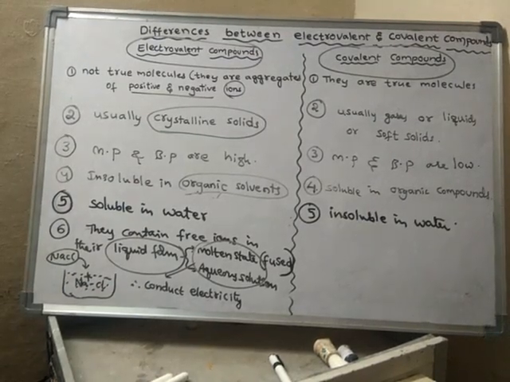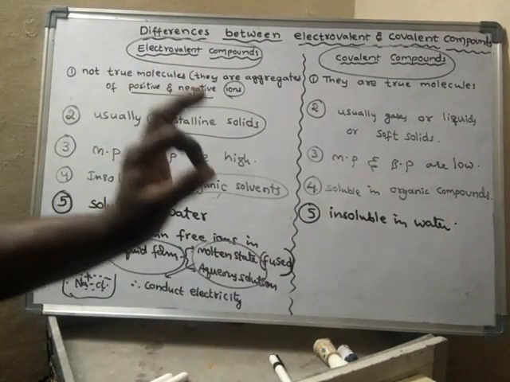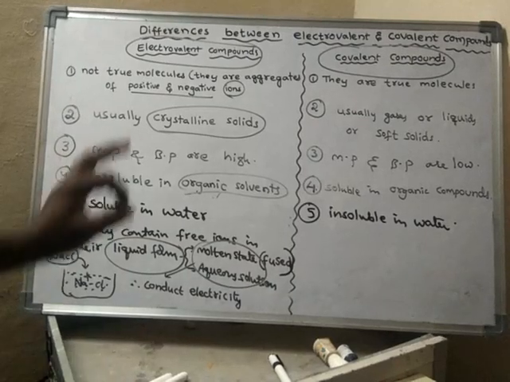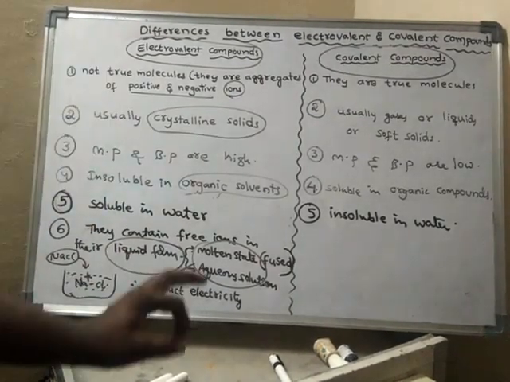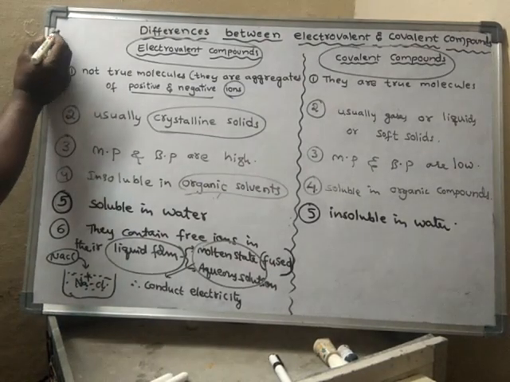Hence, they are good conductors of electricity. The same ionic compound, if in solid form, does not conduct electricity. So I am writing this point here.